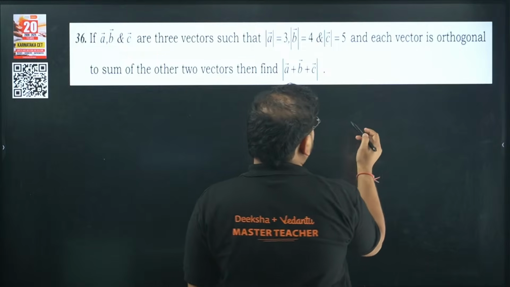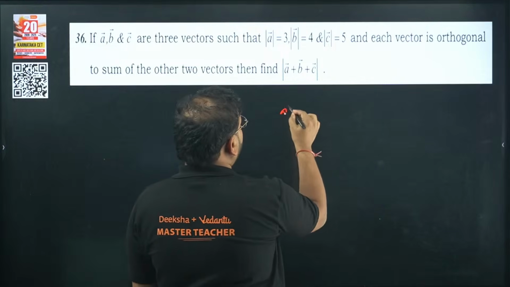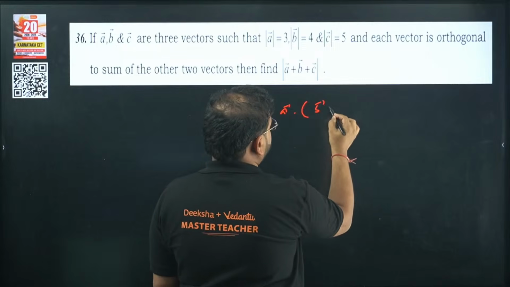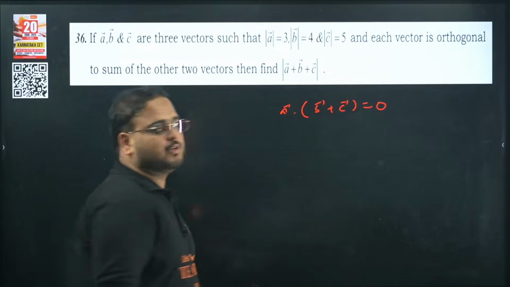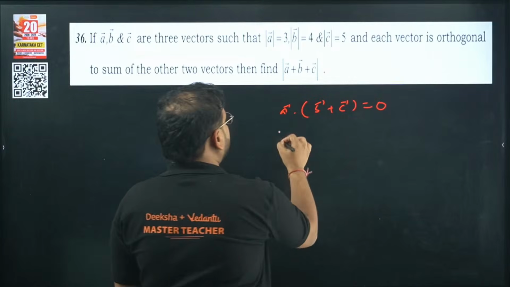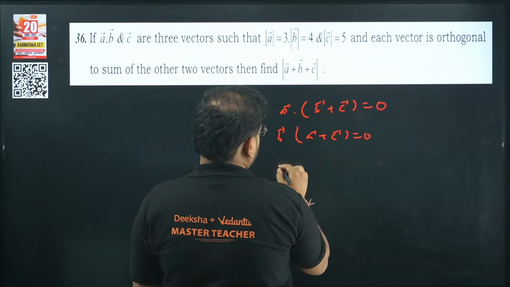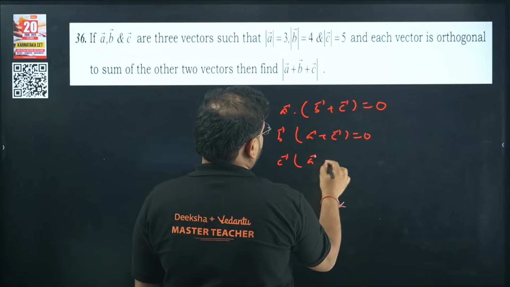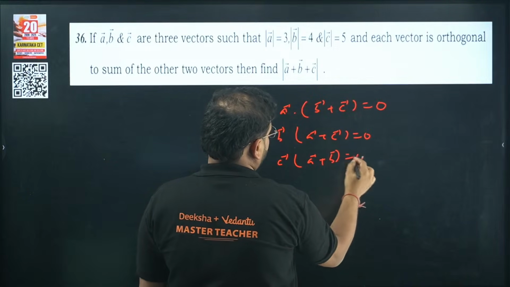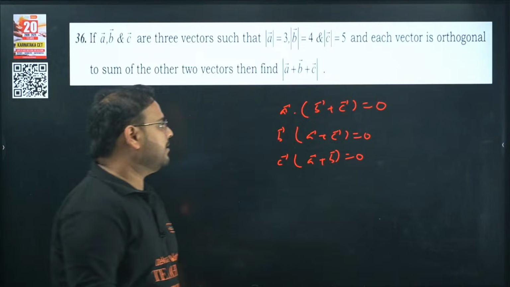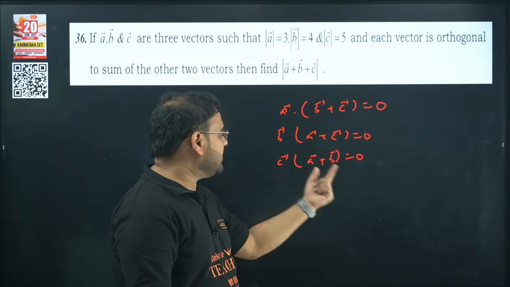Okay, so they have given that each vector is orthogonal to the sum of the other two. So A dot (B plus C) is 0, so is B dot (A plus C), so is C dot (A plus B). We get AB plus AC, BA plus BC, CA plus CB.